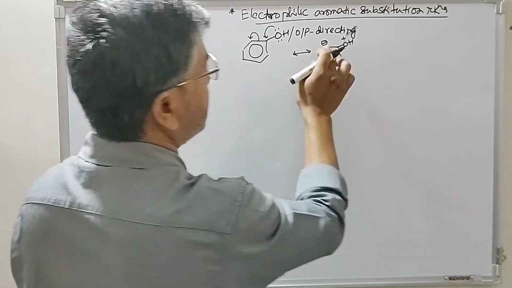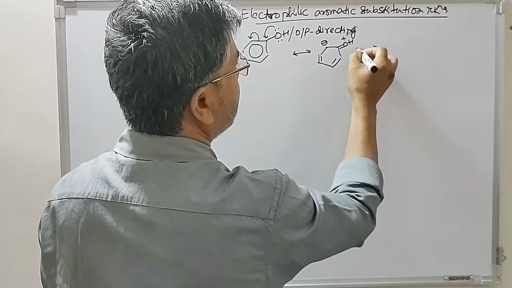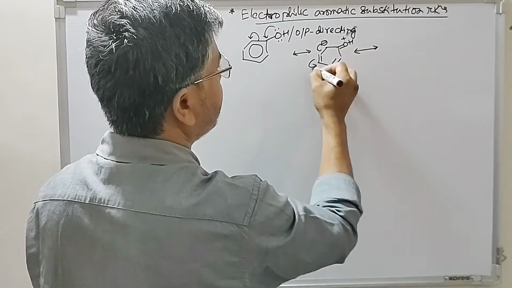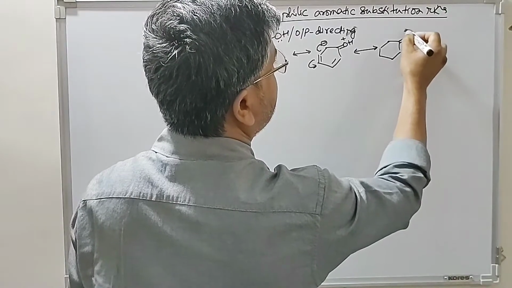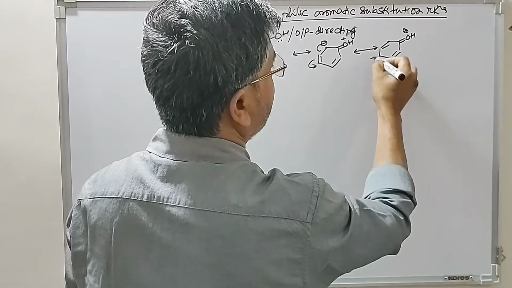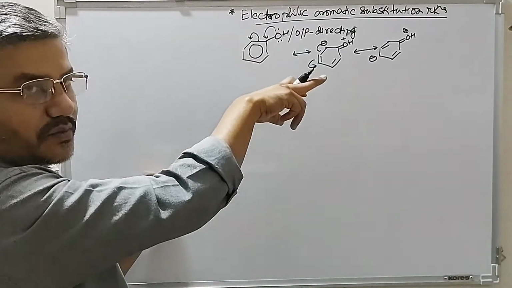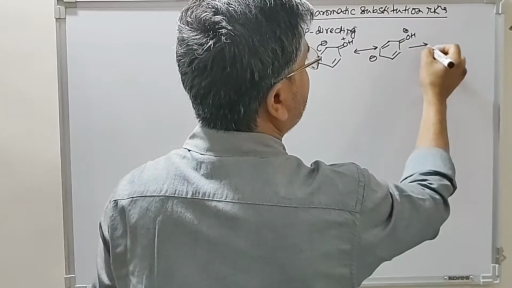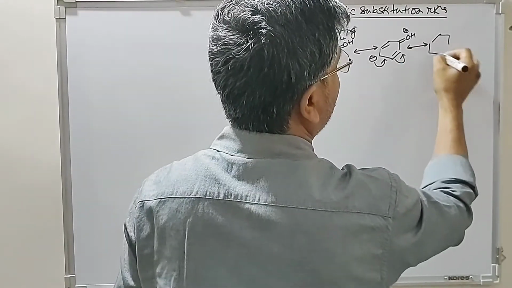So look at this, this is ortho position, we have negative charge. Further delocalization gives you negative charge at para position. So again look at this, electron density increases at para position, and further delocalization again gives you negative charge at ortho position.